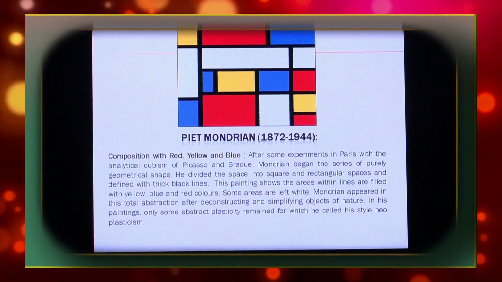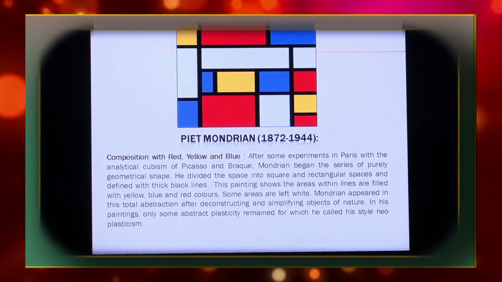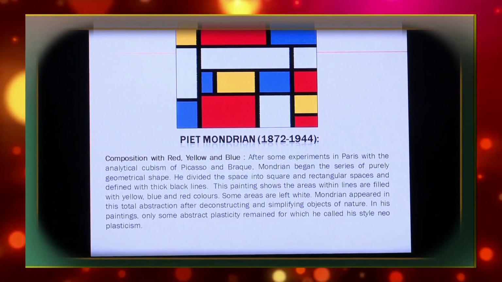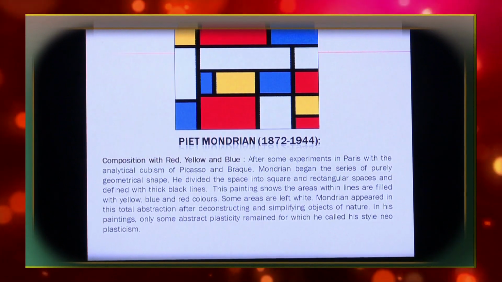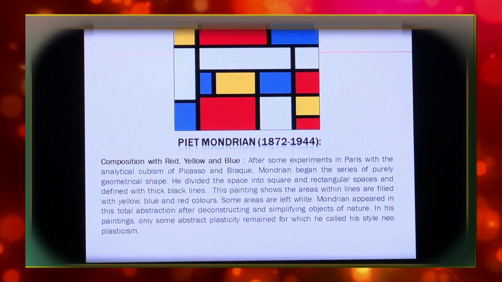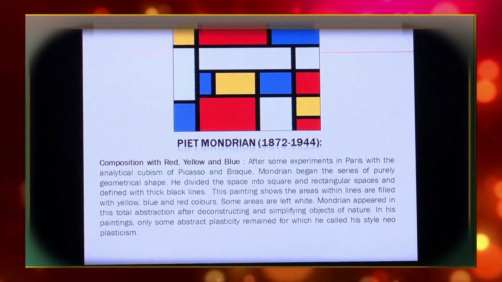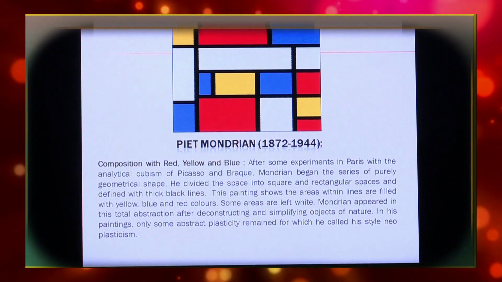Mondrian. His masterpiece, Composition with Red, Yellow and Blue. After some experiments in Paris with the analytical Cubism of Picasso and Braque, Mondrian began a series of purely geometrical shapes. He divided the space into square and rectangular spaces and defined them with thick black lines.